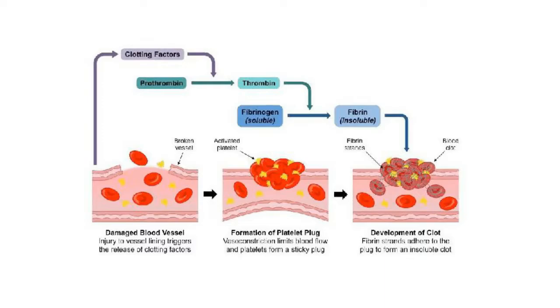Now in the fourth step, blood cells are trapped in the network or mesh formed by the fibrin, and the network shrinks and squeezes out the rest of the plasma, which is in the form of a clear liquid called serum. Whatever solid mass is left behind is called a clot, or this clot can also be called a thrombus.